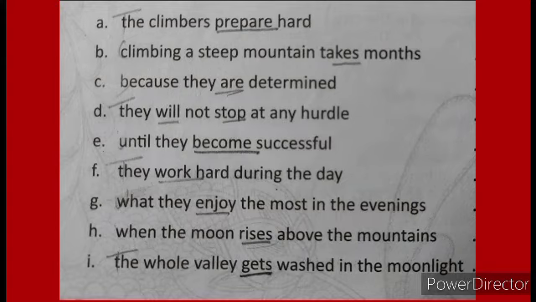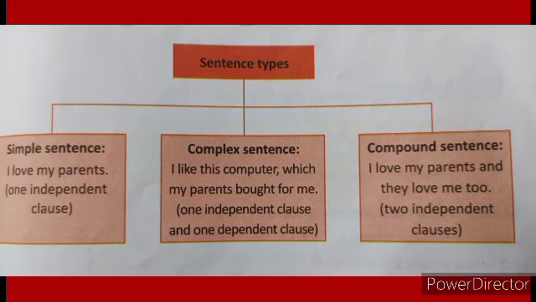The whole valley gets washed in the moonlight. In this sentence, we have a group of words and we have a main verb also, and it has complete sense. It doesn't need another sentence to give complete sense. So it is an independent sentence. So the first letter of this sentence, that means T, will be in capital, and at the end of the sentence you have to put a full stop.